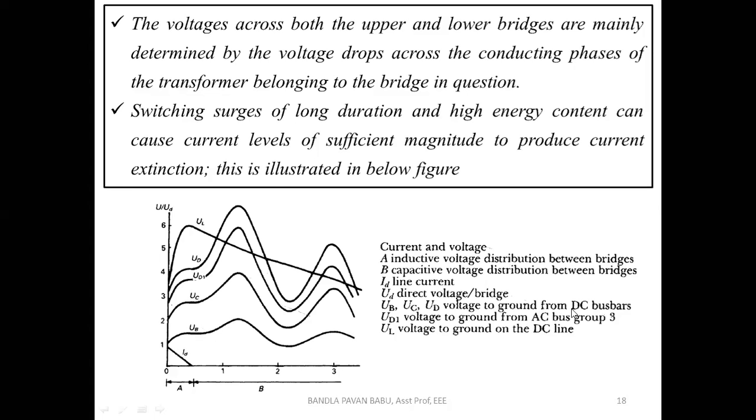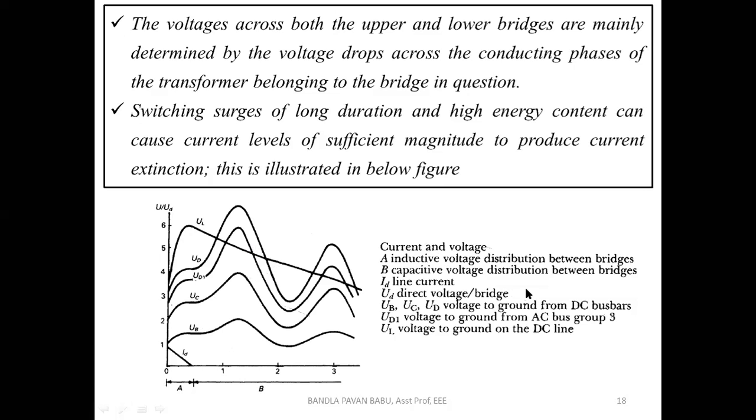Voltage to ground from the DC bus bars. Next, look at the UL. What is UL there? Voltage to ground on the DC line. This is the actual average DC output voltage of the line, and it is going to be reduced there. That is the overall final effect on the DC transmission. If we continue with these surges, overall we cannot maintain a constant voltage in the DC line. These types of oscillations can be applied to the input side, that is the inverter input.